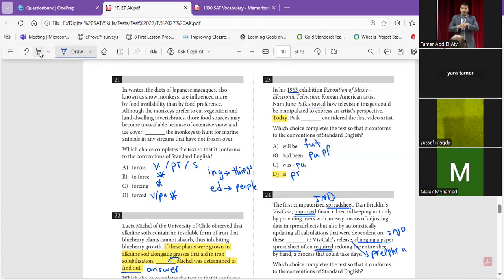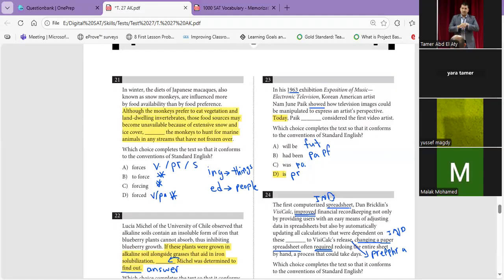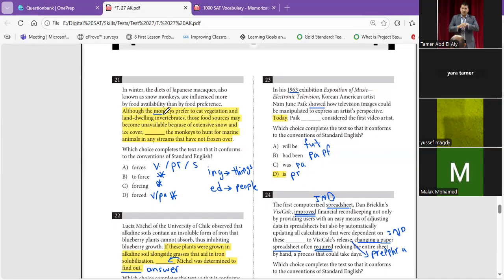So now I want to decide first: do we need a verb or not? Take care, I can solve it by odd one out. I'm going to say that this is not a verb, that is not a verb, that is not a verb, so it's going to be forces. But you also told me that forced can be a verb in the past. So let's decide first, do we need a verb or not? I'm going to take from here, from the full stop, and let's read it together and analyze the sentence for number 21. He said, although the monkeys prefer: although is a subordinate conjunction, monkeys the subject, prefer the verb. So this is a dependent clause.